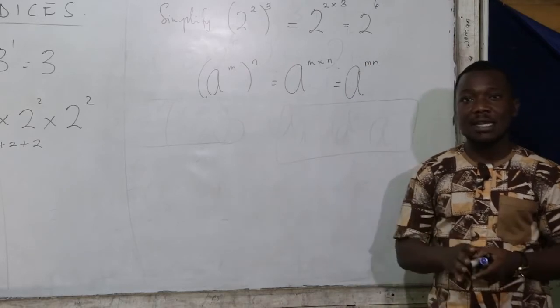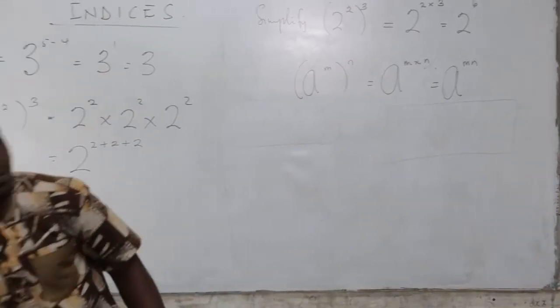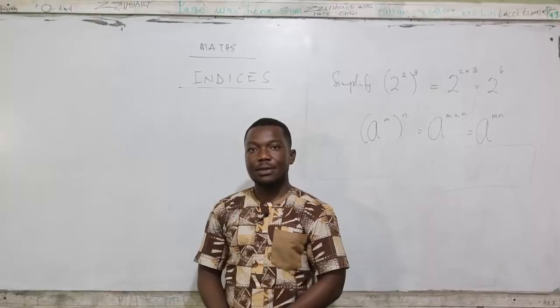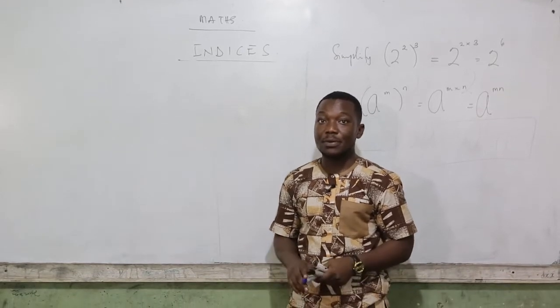Now let's try and see if you can remember all the 3 laws that we've discussed.